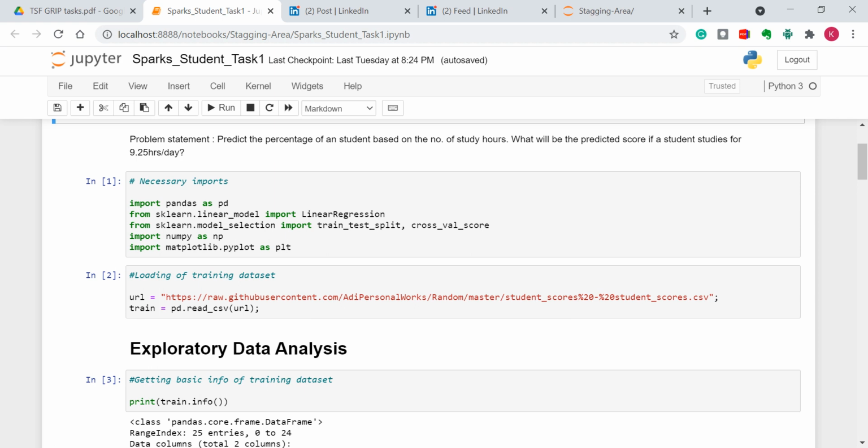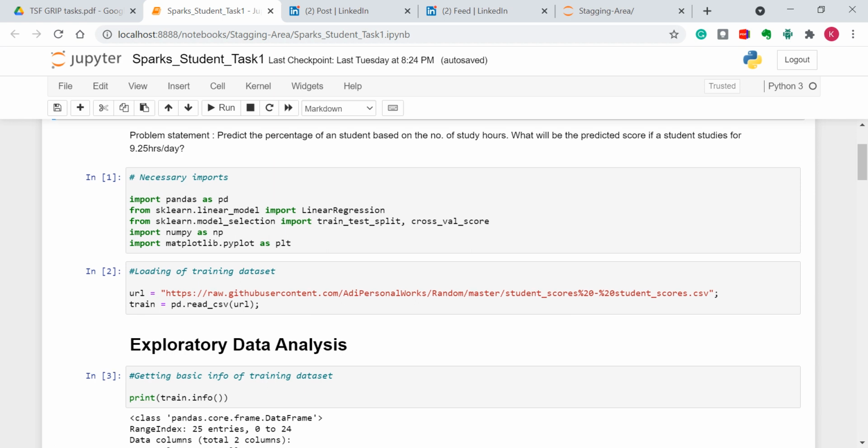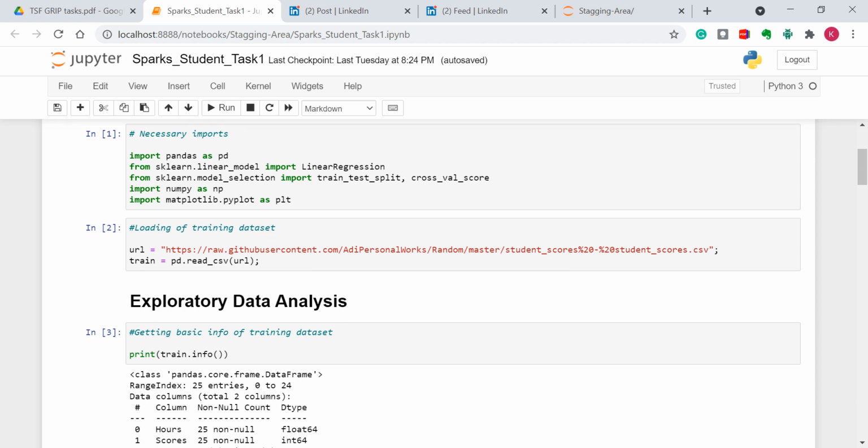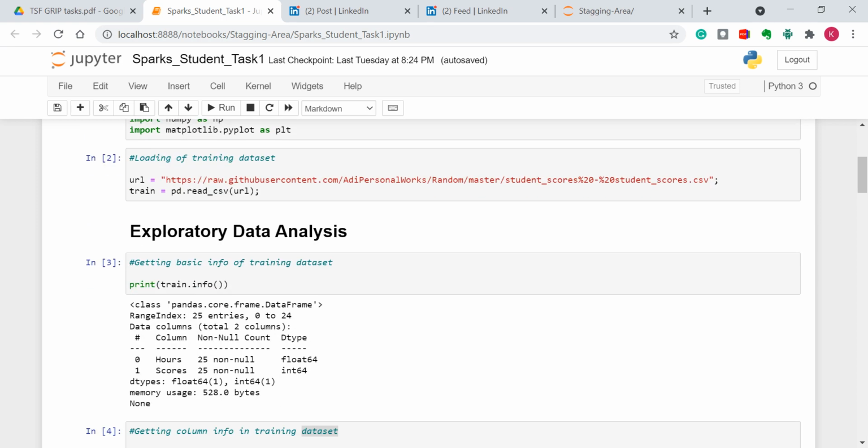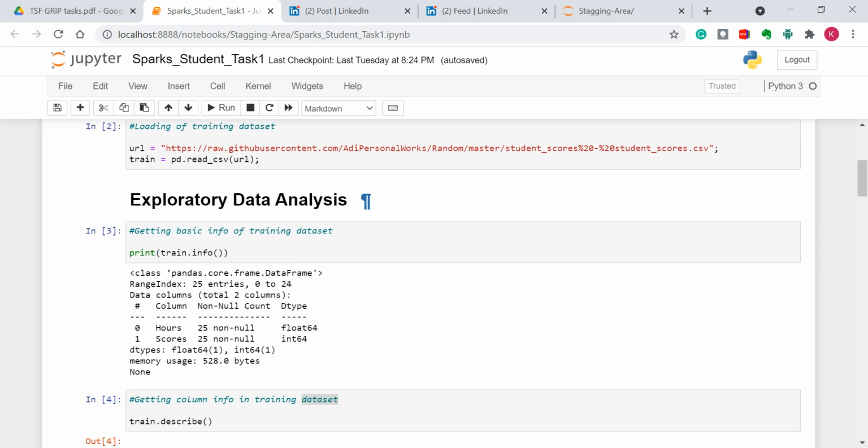First block of code contains the necessary imports. The imports involve pandas, sklearn, numpy, and matplotlib. These are the major functions and packages I will be using in the following process. First of all, we are getting the training dataset from the URL and reading the data using the pandas.read_csv function.